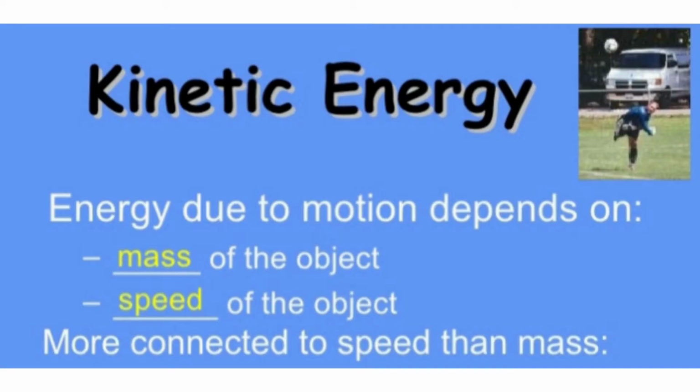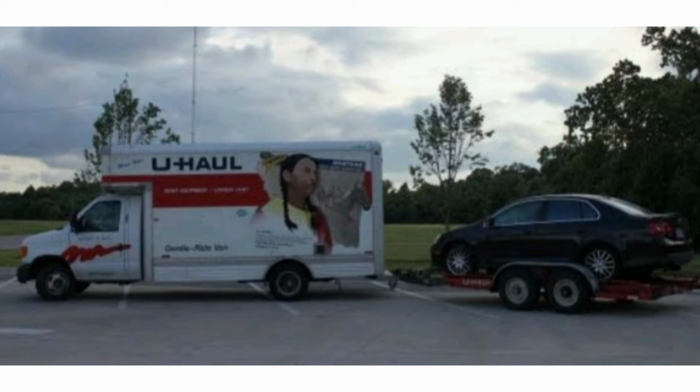Energy due to motion depends on the mass of the object and the speed of the object. If the speed is more, the kinetic energy of the object is more. If the mass is more, the kinetic energy of the object is more. For example, if a truck and a car are moving with the same speed, the truck will have more kinetic energy because of its larger mass.